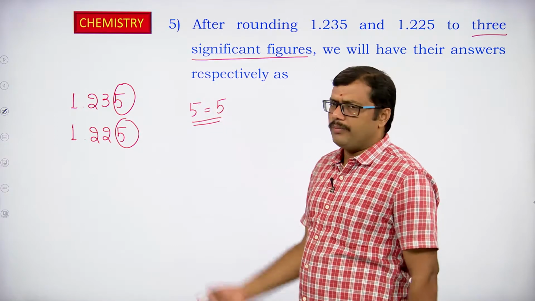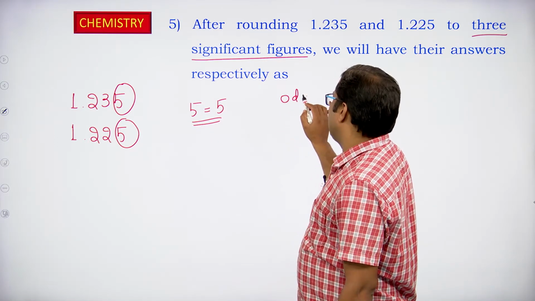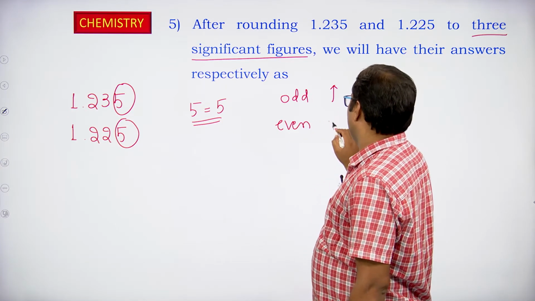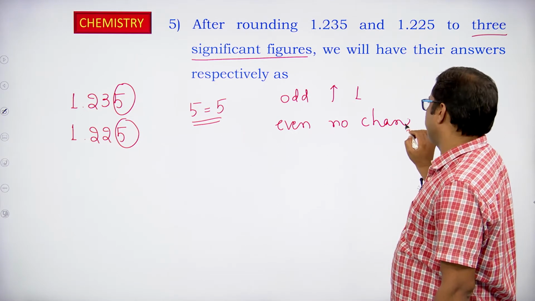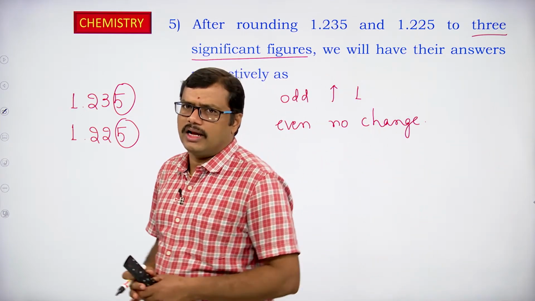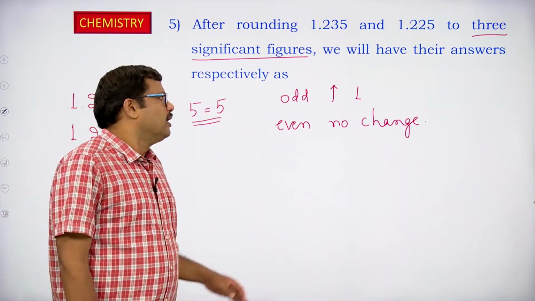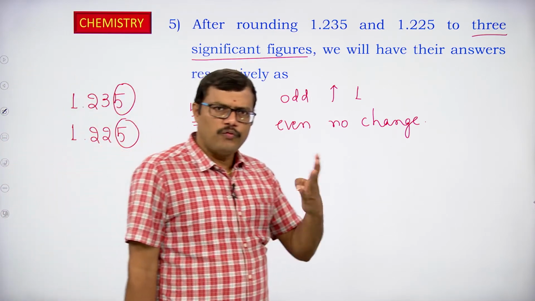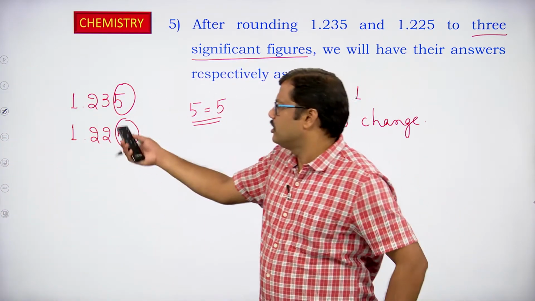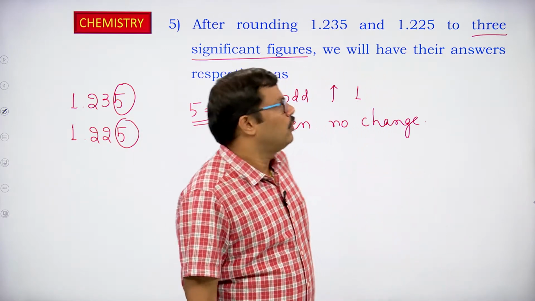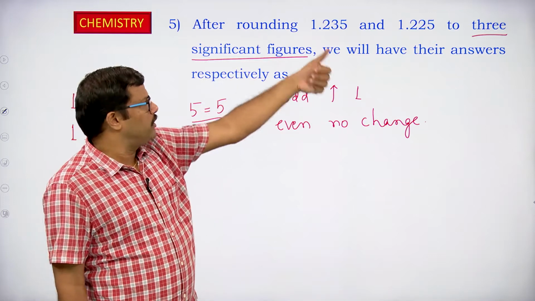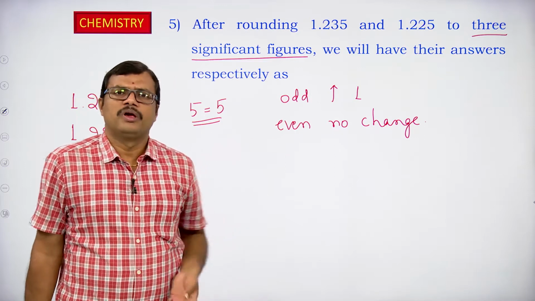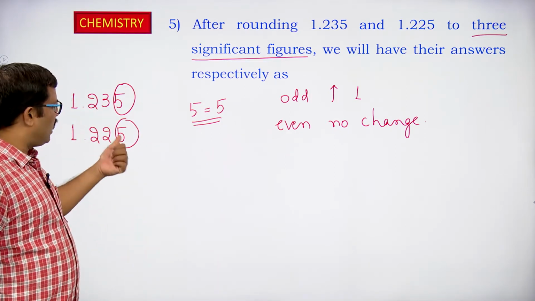In that case, we have to look at the preceding number. If the preceding number is odd, increase it by 1. If the preceding number is even, no need to change. This is what we discussed in the last class on rounding of numbers. So they have given 2 numbers, each with 4 significant figures. We have to express the 2 numbers with 3 significant figures, so we have to remove the last most digit.